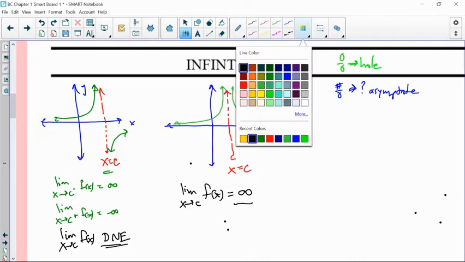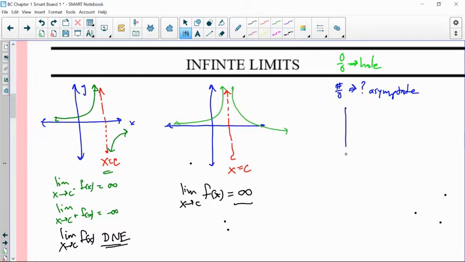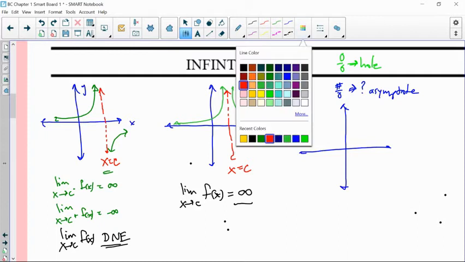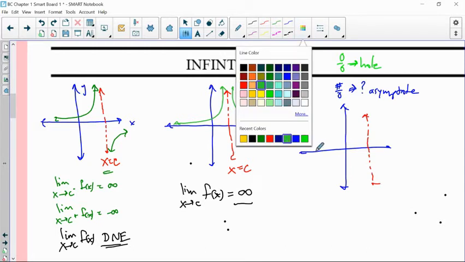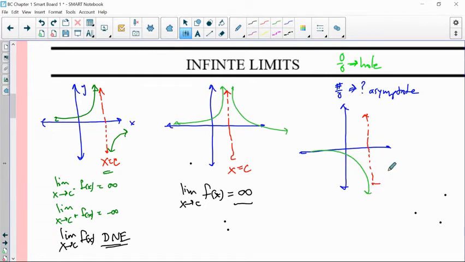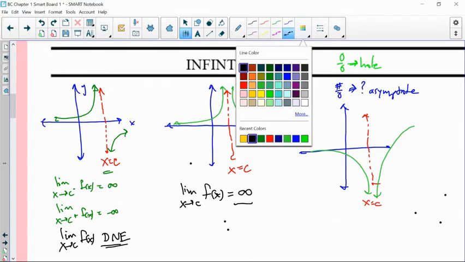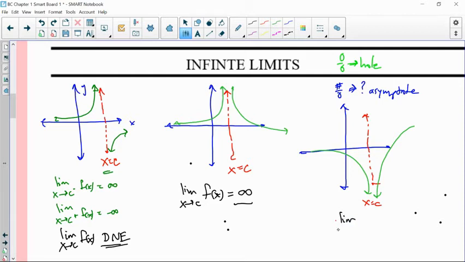Excellent. And you could probably see where our last possible behavior at an asymptote is. Instead of both trending up towards infinity, they're both trending down towards negative infinity. So maybe your function does something like this, and that's where it came from over here. If this is the value x equals c, then we could say that the limit as x approaches c from both sides of our function equals negative infinity. So, three different kinds of behavior. And again, how do you know that's not a hole?